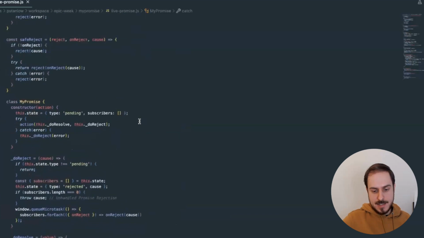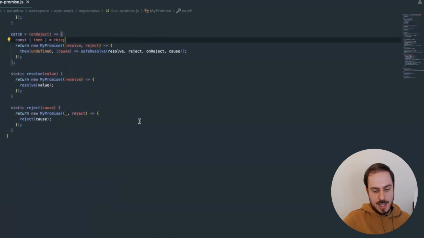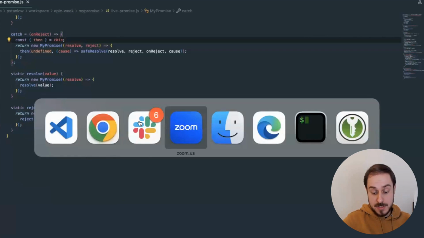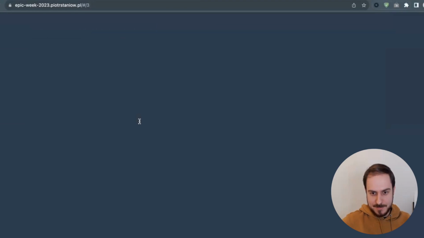And that's all when it comes to implementing a promise. You will see the code in the slides afterwards as well, so you can test this out. Maybe there are some bugs. I only checked a few interesting cases.